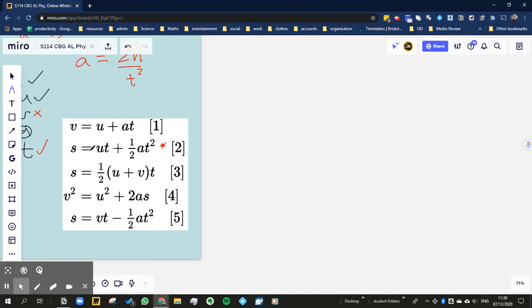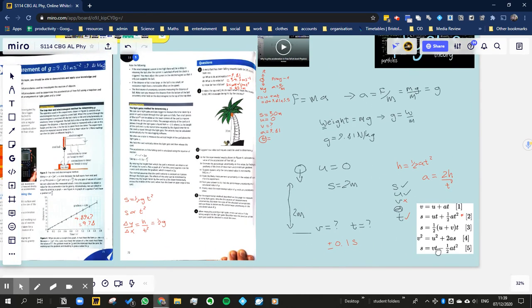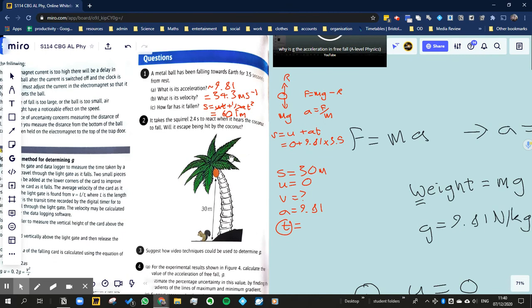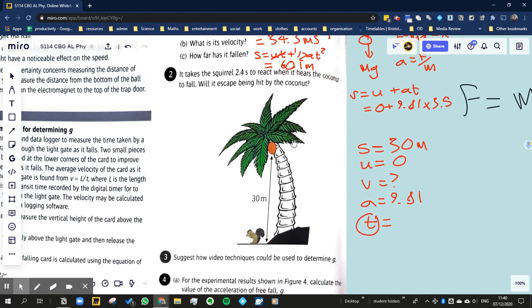Okay, so you should have found it is this one again, S equals UT plus half AT squared, and you'll find that that's quite often the one that we want to use when we do questions on free fall. But let's put that in then. So we've got S is equal to, and we'll leave out the UT, it's going to cancel out anyway. Half, or we can say H, whatever. H is equal to half GT squared. So I've used G instead of A.